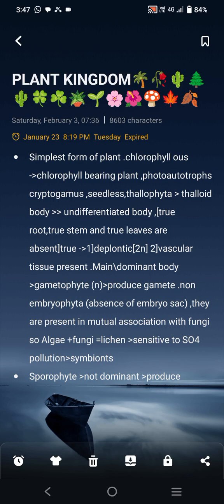They have no well developed body, they are very simple forms, so vascular tissue is not present in it, so they are not true. Their dominant body is gametophyte, not sporophyte. What is gametophyte? Gametophyte means that produces gamete. And what is sporophyte? Body that produces spore.